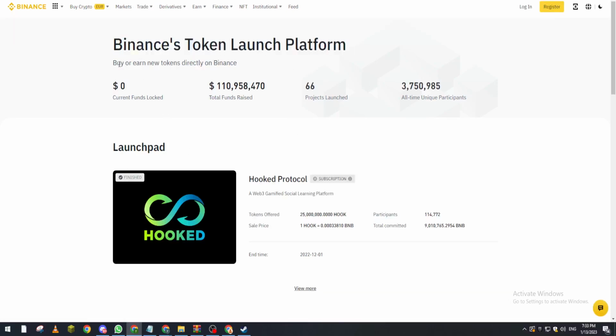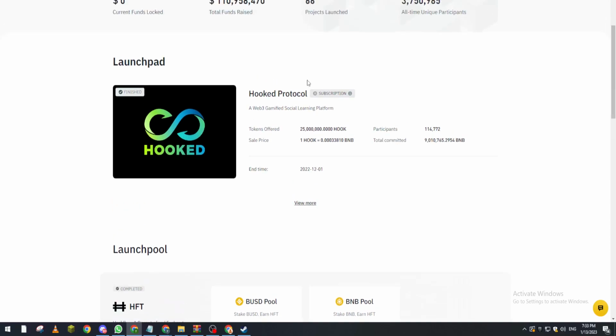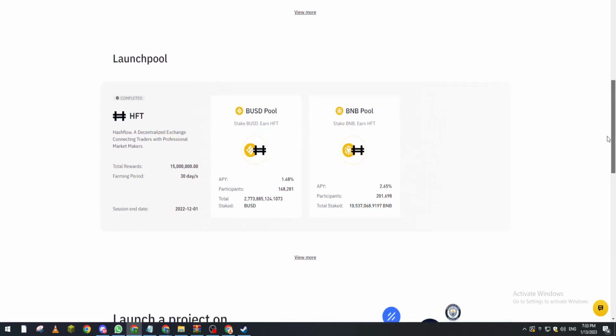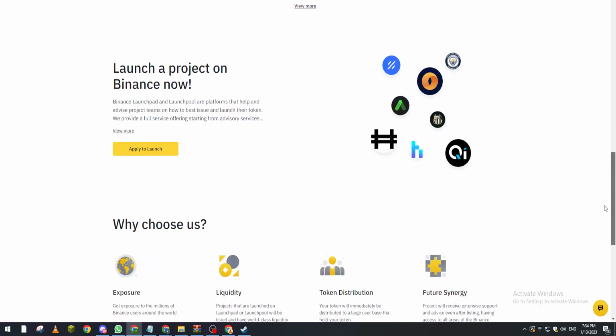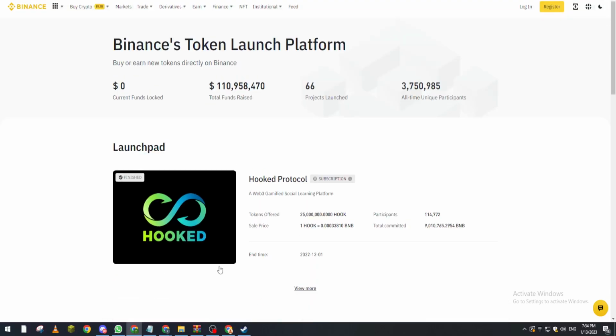So let's go for example here. Binance Launchpad, buy or earn new tokens directly on Binance, current funds locked. Here you find some information, and here is the Launchpad, which is finished. So whenever there is a new launch pool, you will find it in here. The next launch pools are these two. So the token name is HFT, which will be in 30 days, which is session end in like, oh, it already ended, which is in 2022 12/1. So whenever there is a new thing to be launched, it will be here in this page, so make sure to check that out.